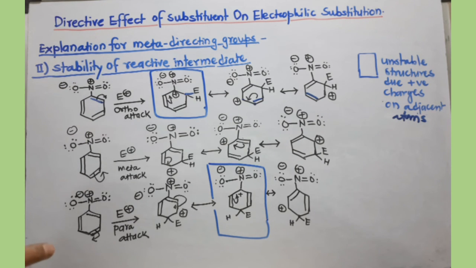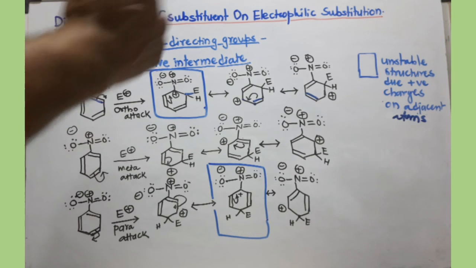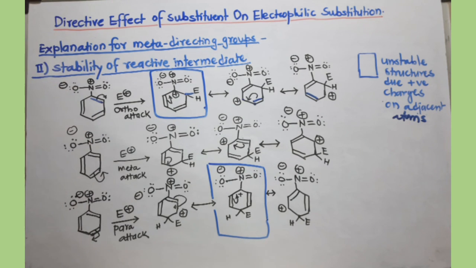So this is all about the directive influence on the incoming electrophile in case a substituent is already there on the benzene ring, and we have divided these groups into ortho-para directors and meta directors.